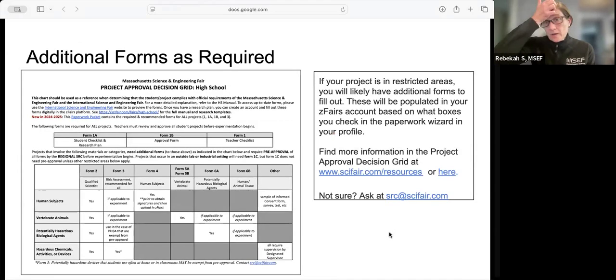There are also some guides that you can use to identify what types of paperwork you are going to need. When you create your account in zFairs, this will all get populated for you, but this is a helpful tool with planning.